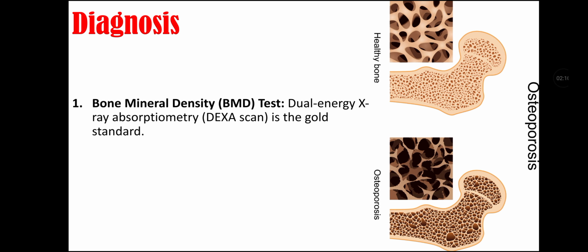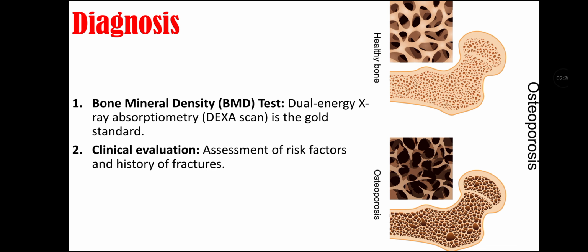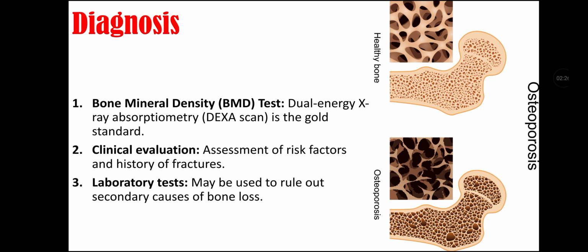Diagnosis of osteoporosis. First we can do a bone mineral density test that includes dual energy X-ray absorptiometry, and it is the gold standard for osteoporosis. Second we can do clinical evaluation, that is assessment of risk factors and history of fractures. Third we can do laboratory tests that may be used to rule out secondary causes of bone loss.